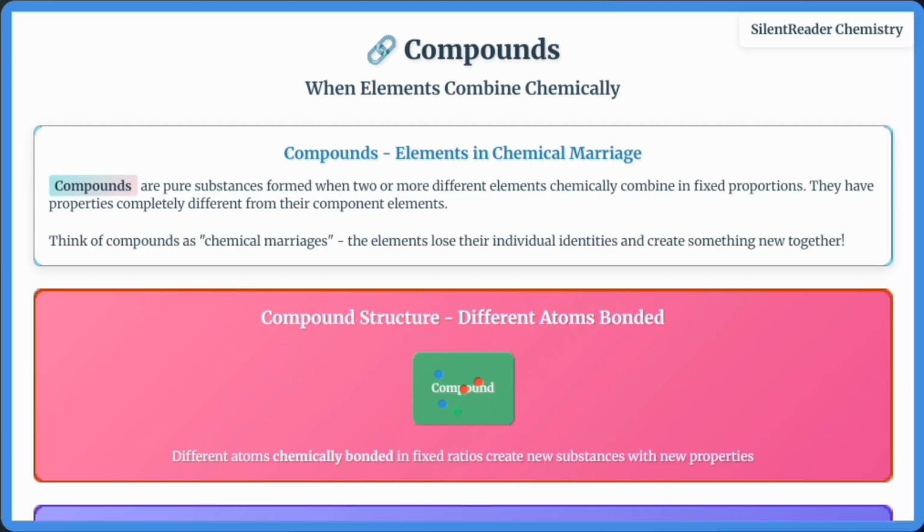Amazing transformations occur. Hydrogen and oxygen gases combine to form water which puts out fires instead of supporting them. Sodium metal and chlorine gas combine to form safe, edible salt. Compounds always have fixed composition, new properties different from their elements, strong chemical bonds, and can only be separated by chemical means, not physical methods.